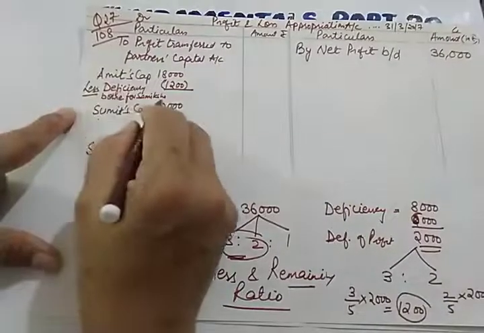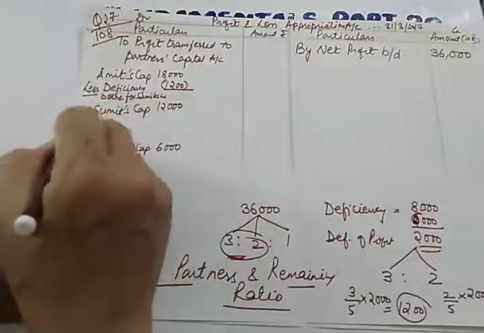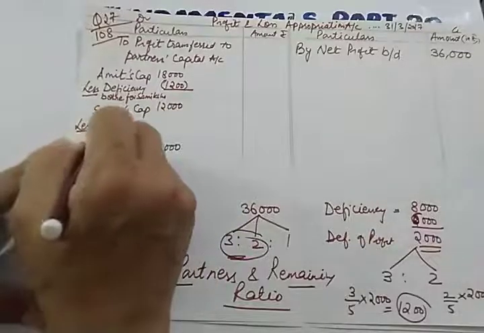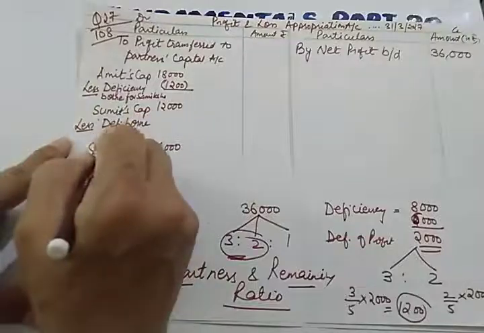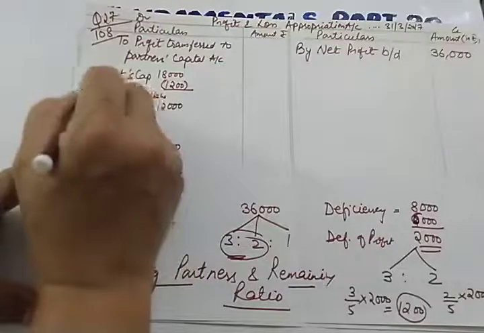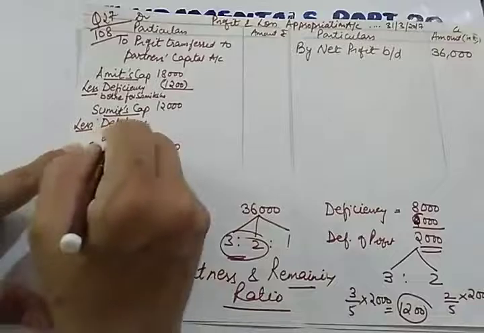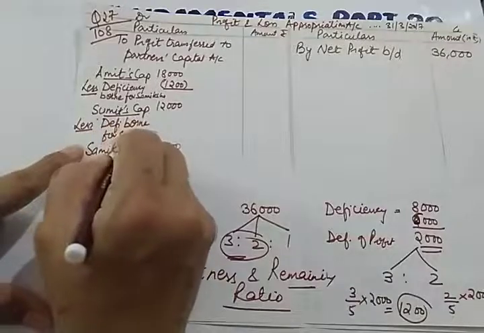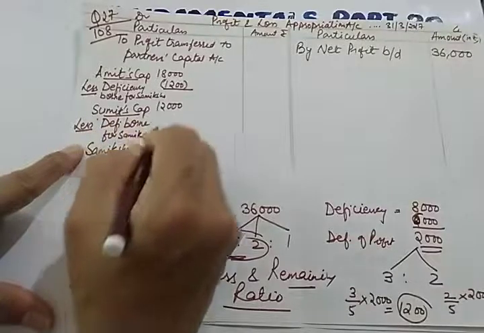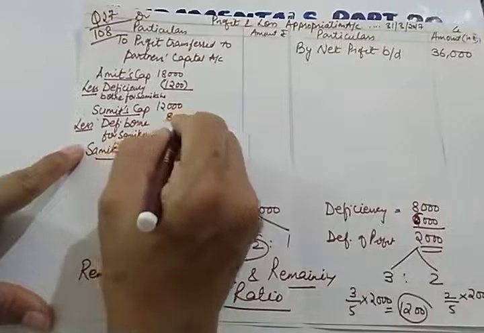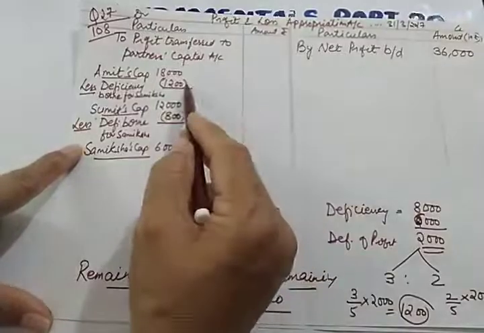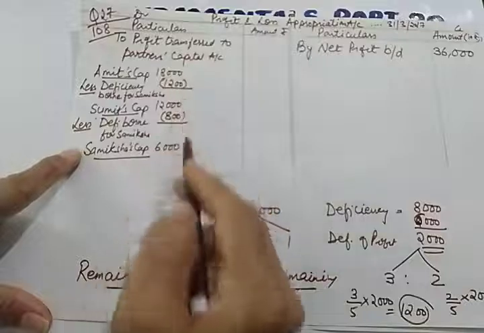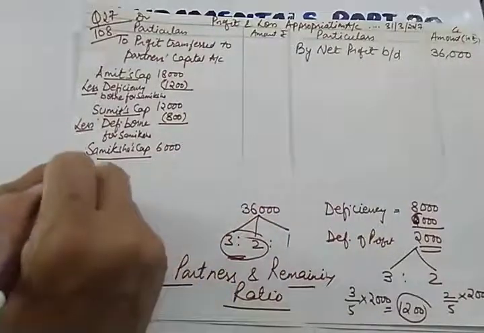Less deficiency borne for Samiksha, and here we'll be writing less deficiency borne for Sumit's capital, Amit's capital and Samiksha's capital. How much will he be recovering? 800. So whatever they are giving out of their share of profit will be given to Samiksha.